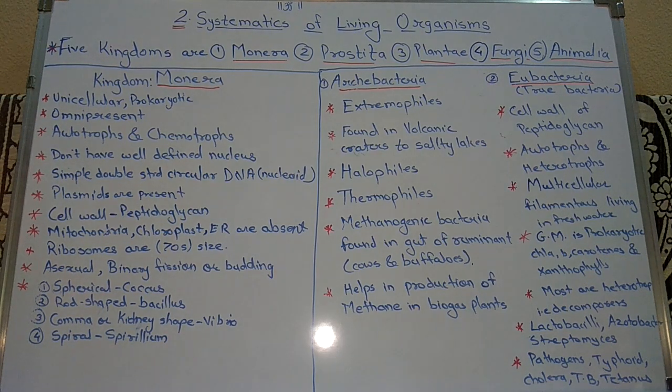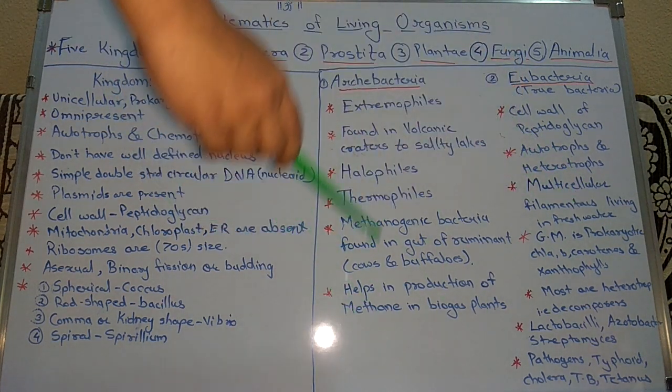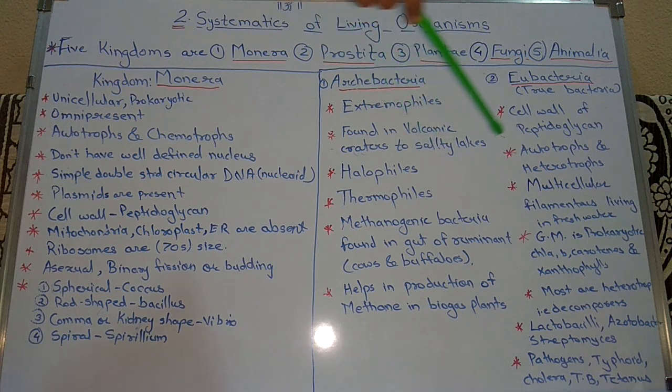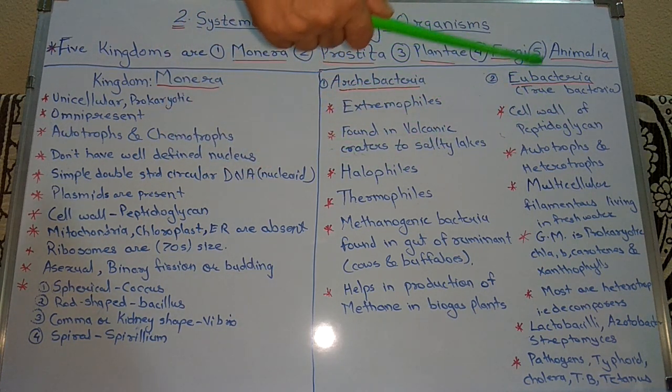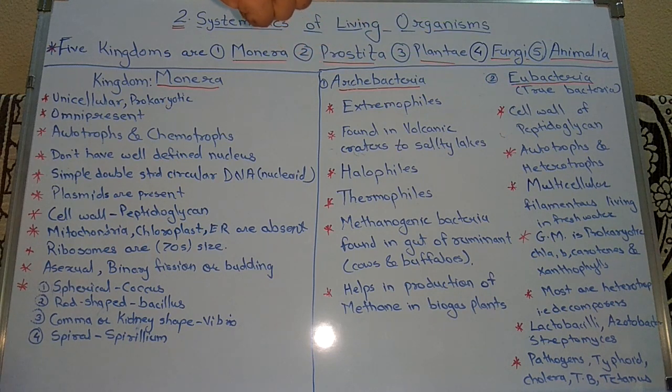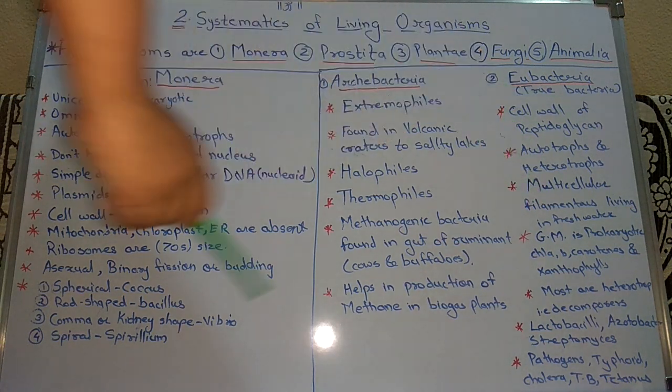Then the next character: the genetic material is typically prokaryotic. Prokaryotic means there is no well-defined nucleus. A simple double-stranded circular DNA is present as the genetic material.